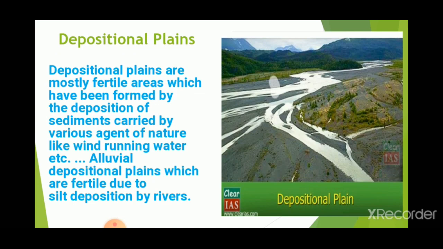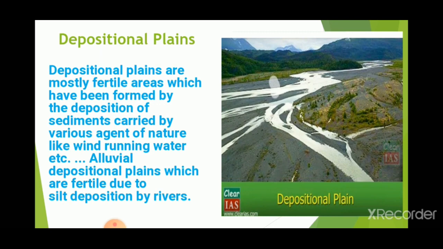The next one is deposition. By eroding we can make the land flat, and by depositing also. Depositional plains are mostly fertile areas formed by the deposition of sediments carried by various agents of nature. And what are the agents of nature?